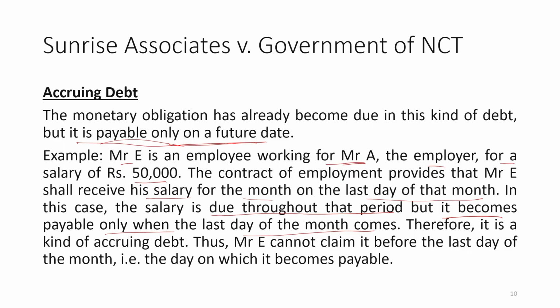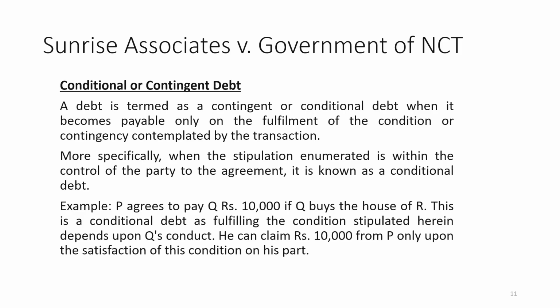Then next is conditional or contingent debt. You might have read conditional and contingent in the contract itself. A debt is termed a contingent or conditional debt when it becomes payable only on the fulfillment of a condition or contingency contemplated by the transaction.